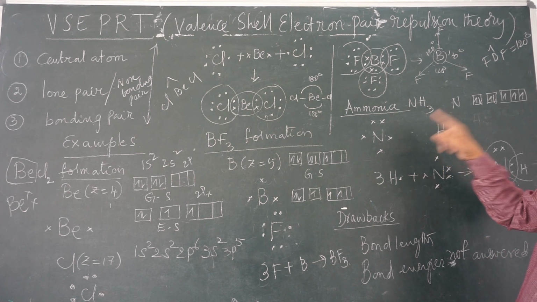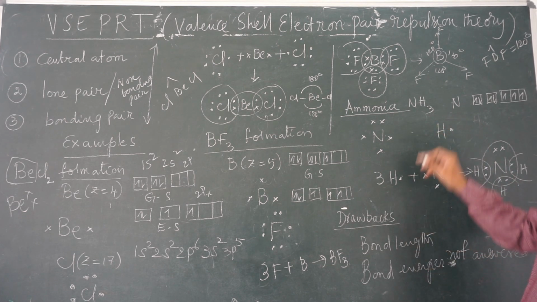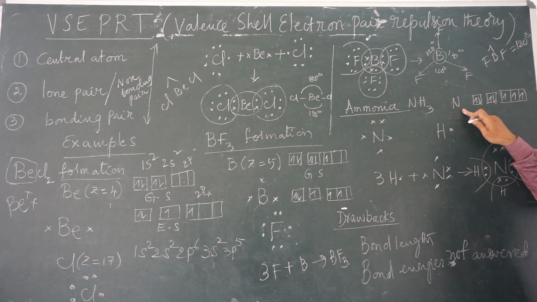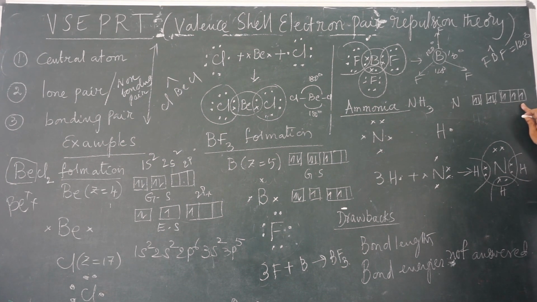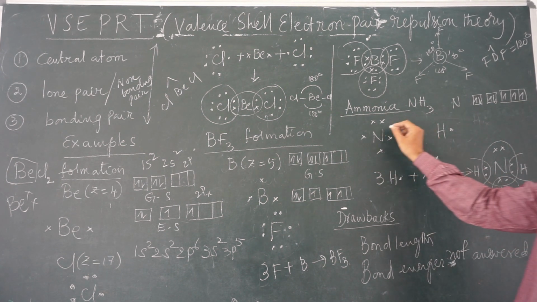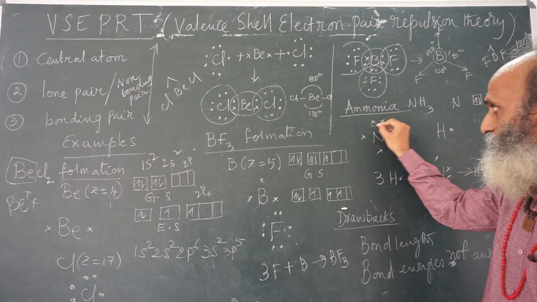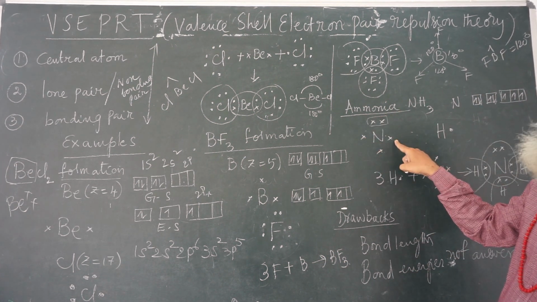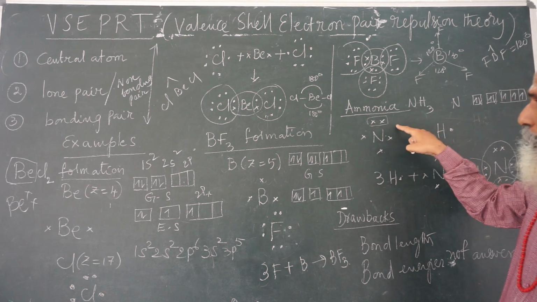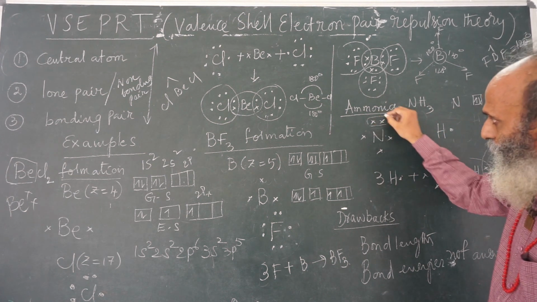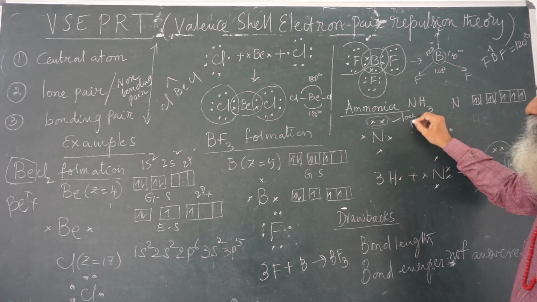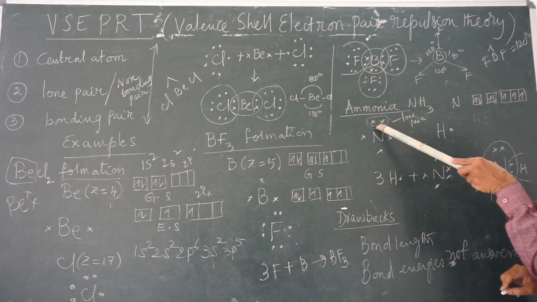Now the interesting thing is ammonia. Ammonia molecular formula NH3. Nitrogen atomic number 7: 1s2, 2s2, 2p3. That means nitrogen has 1s2 electrons, and this is 2s2 electrons, 2px1, 2py1, 2pz1. That means now the trouble comes. This nitrogen has a lone pair. This is already a pair, but it is in the valence shell.